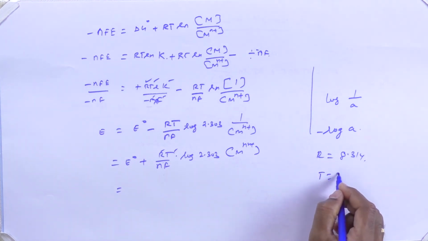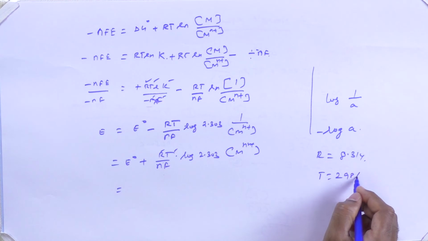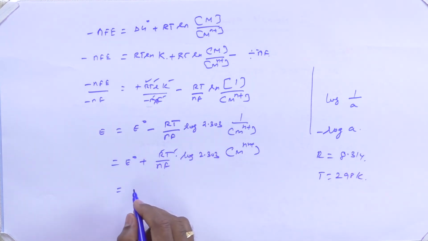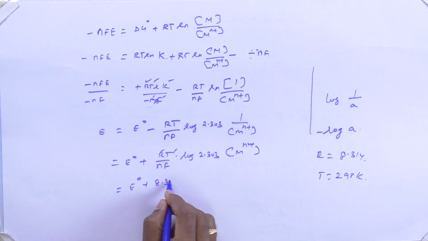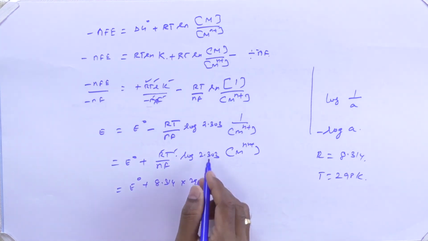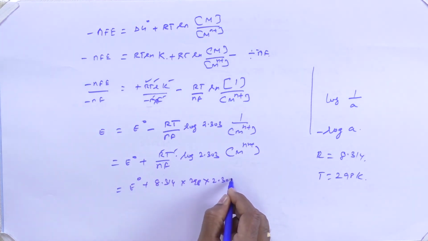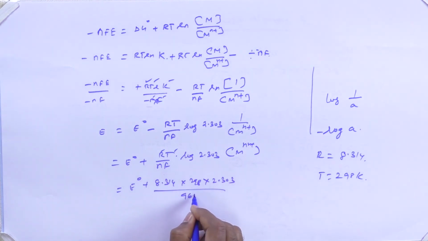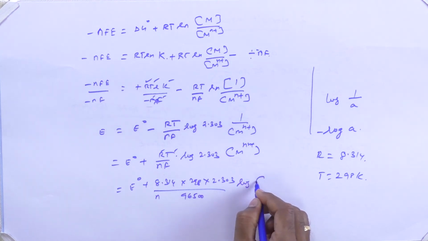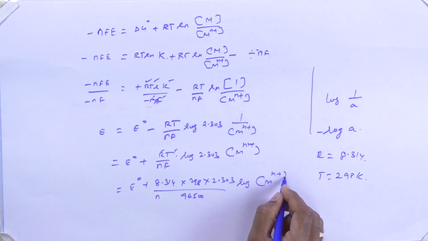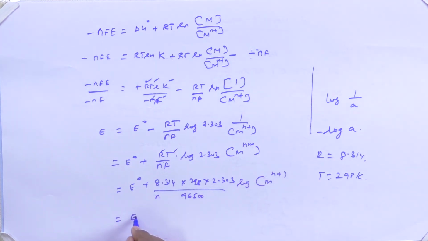When you simplify, you get E equal to E0 plus 8.314 into 298 into 2.303 divided by 96,500 n into log of M n plus. It becomes E0 plus 0.0592 divided by n into log of M n plus.